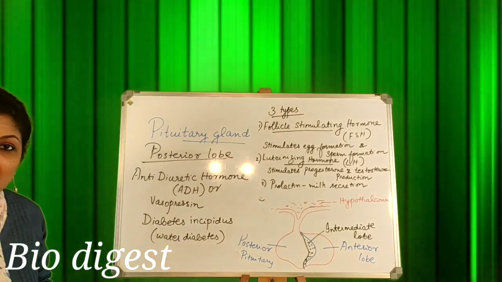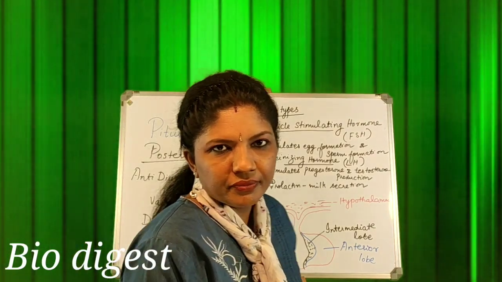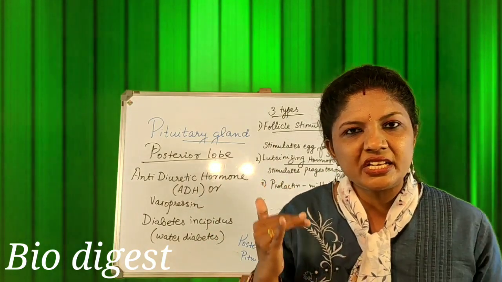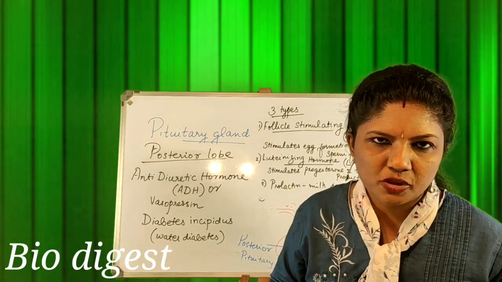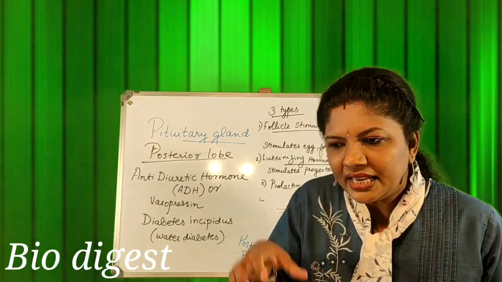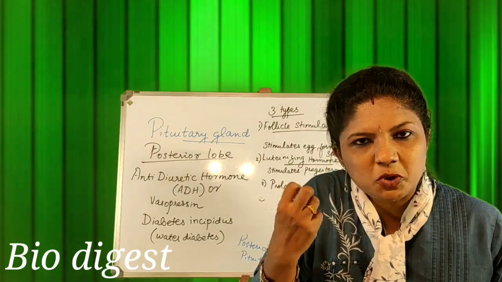So what is this water diabetes? As there is insufficient secretion of ADH, otherwise vasopressin, the kidney tubules will not be reabsorbing much